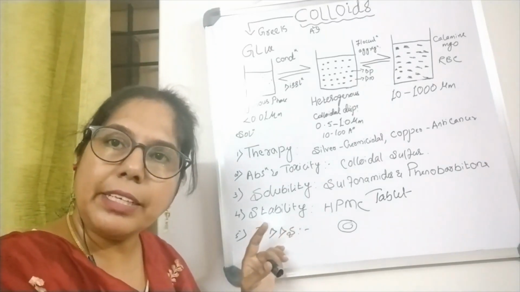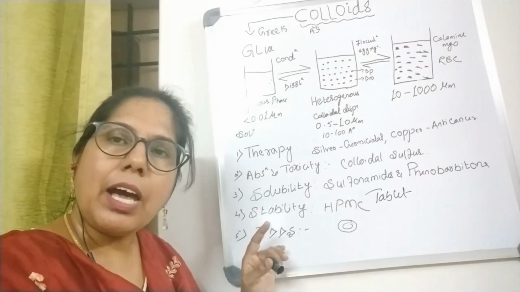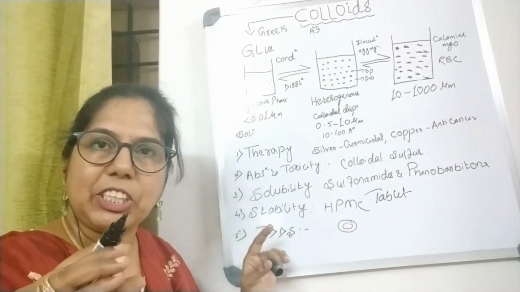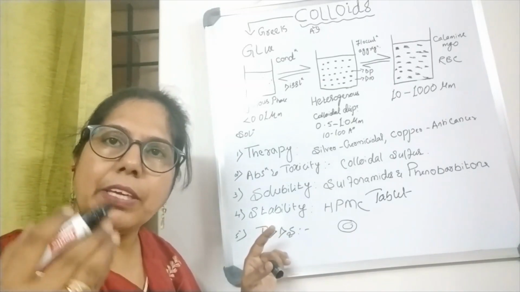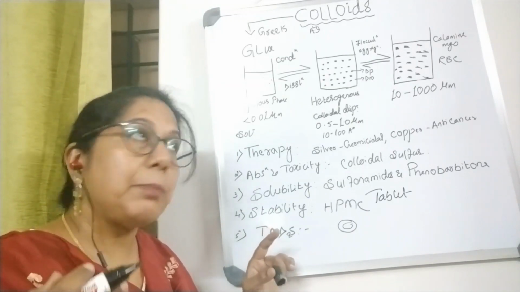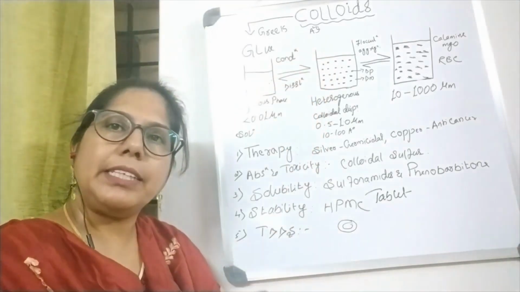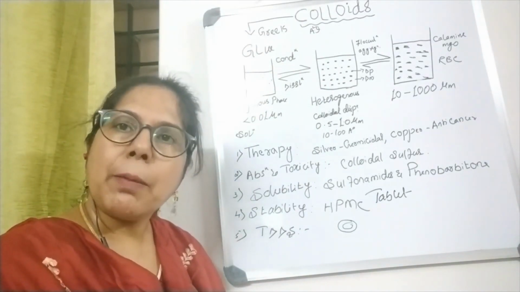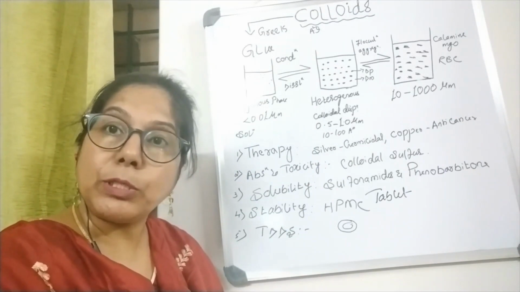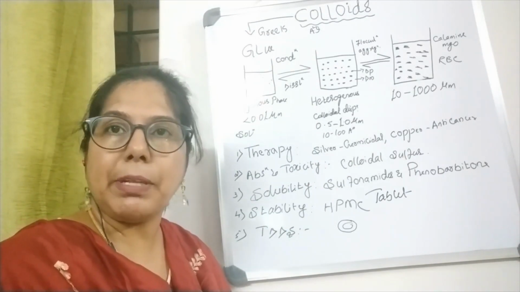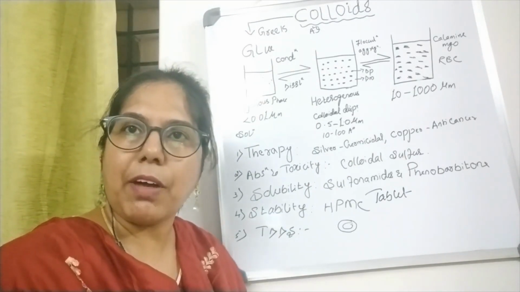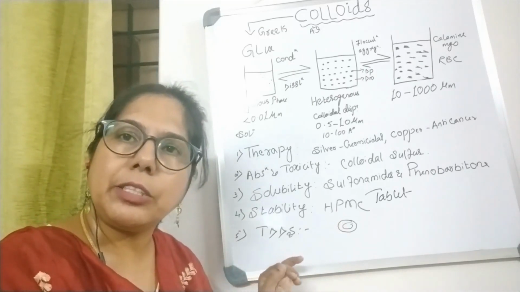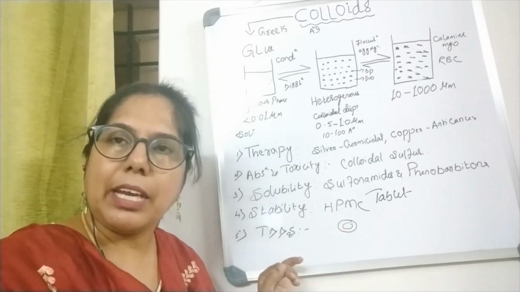So thereby we can increase the stability. Then in targeted drug delivery systems, if we have to target any drug to a particular specialized organ, we can target by preparing it in the form of colloids. Say for example, lysosomes, microsomes or liposomes. These are a few examples which we prepare in the form of colloidal dispersion, thereby targeting the drug to the liver, spleen, likewise.